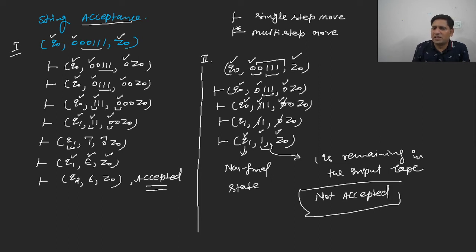String acceptance is similar in all cases. By consuming all the inputs, we are reaching the final state. Is it clear to everybody? I hope this is clear to everybody. Now let us understand with the help of one more example. Again, if the designing of DFA is clear to all of you, then it is very easy for you to understand the designing of PDA. But it is a little bit more complex because we are having more number of terminals due to the stack. So let us construct one more example.